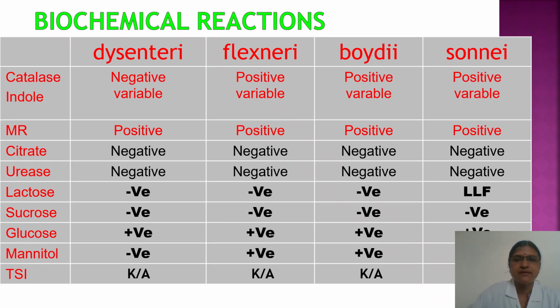Glucose is fermented in all the species. Mannitol is not fermented in Shigella dysenteriae, but in the rest of the three, flexneri, boydii and sonnei, it is fermented. The triple sugar iron pattern is K by A, that is alkaline slant and acidic butt, because only glucose is fermented and the lactose and sucrose in this triple sugar are not fermented, so it gives a K by A pattern.